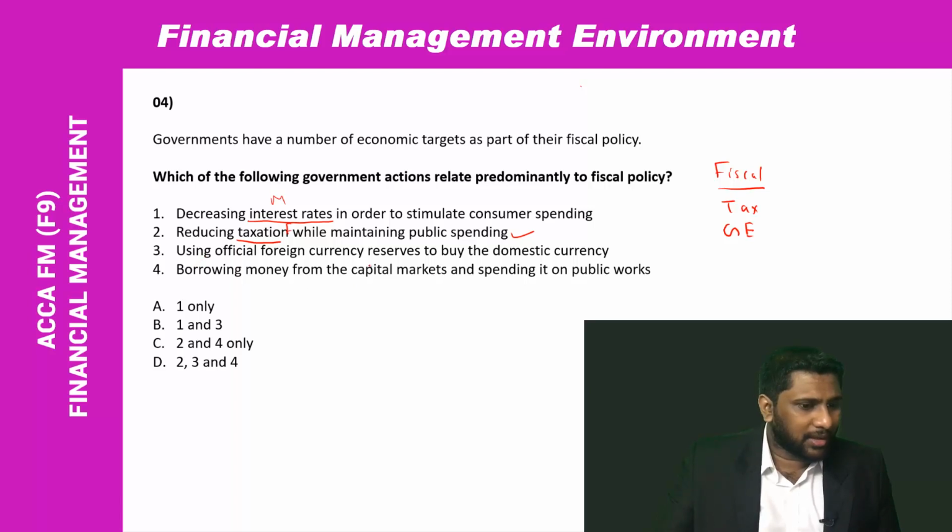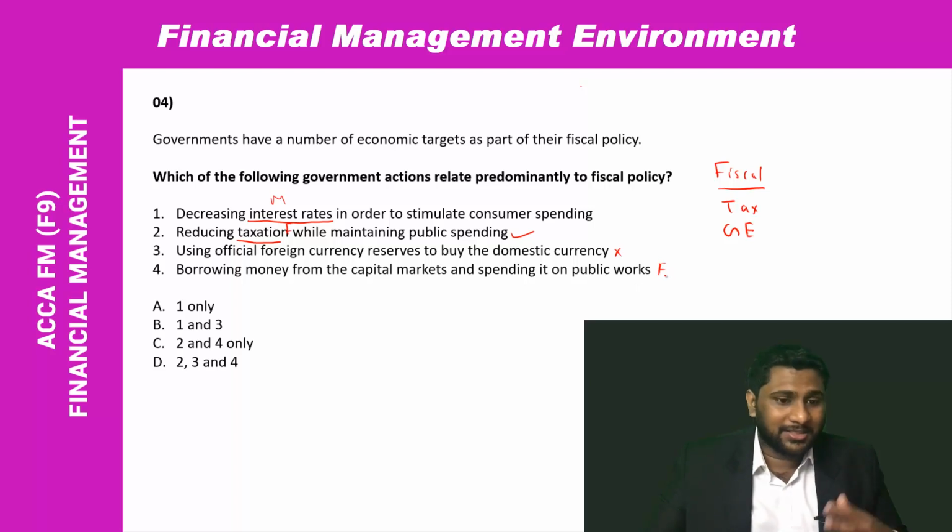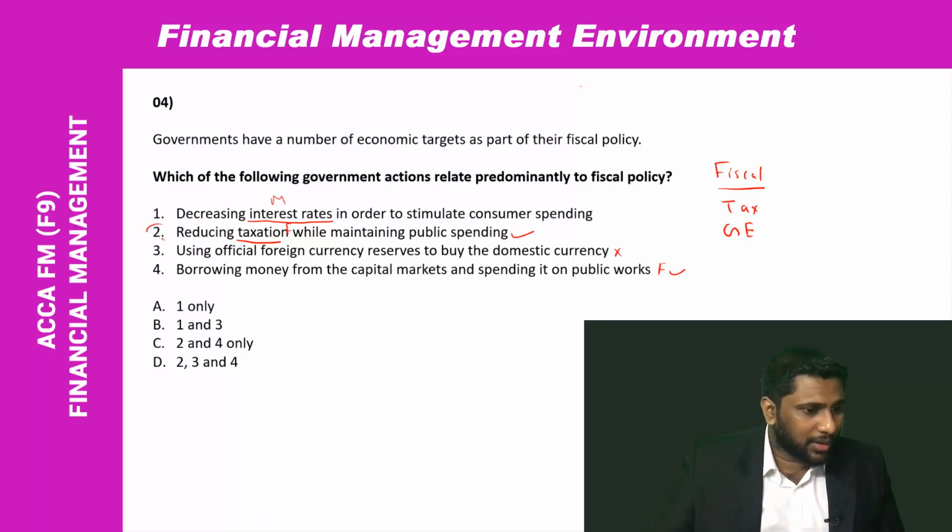Using official foreign currency reserve to buy the domestic currency. So this is foreign exchange policy. That one also we can't take as the correct answer. Borrowing money from the capital markets and spending on public work. So government is trying to increase their expenditures. This is connected with fiscal policy because government is trying to increase their expenditures on the public. So it's a correct statement that we can take. So 2 and 4 are your correct answers, which is there in answer C.